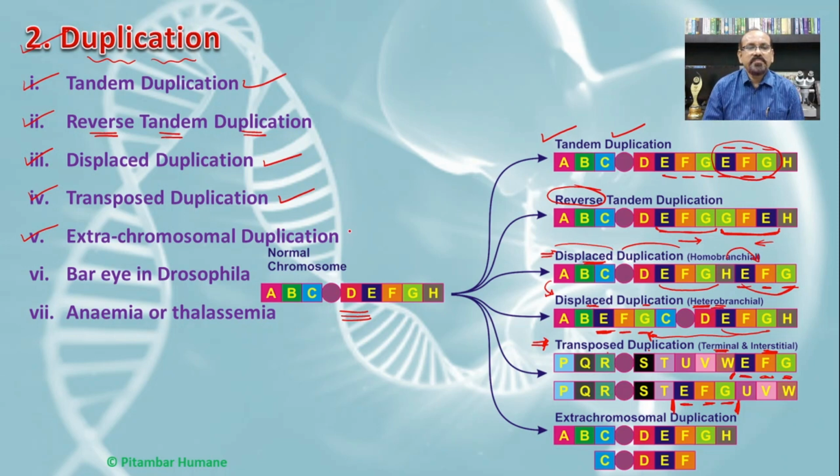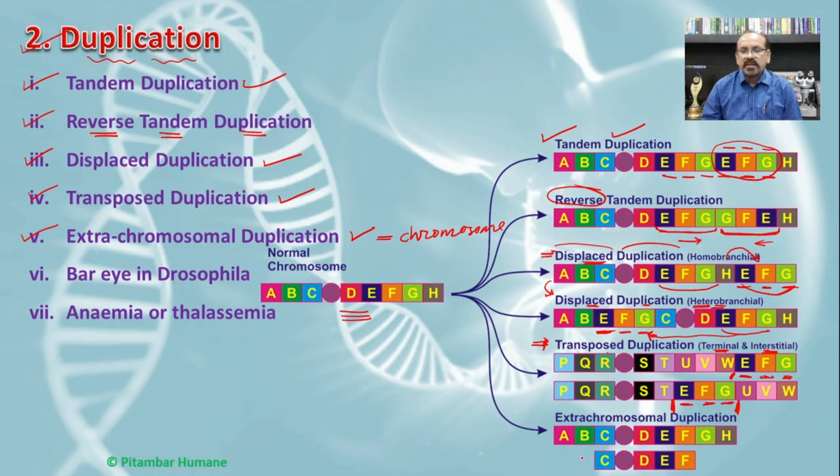The last type is extra chromosomal duplication, which means there is a formation of an extra chromosome because of the duplication.